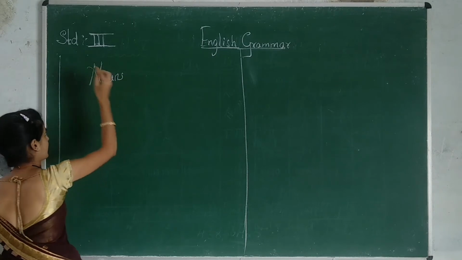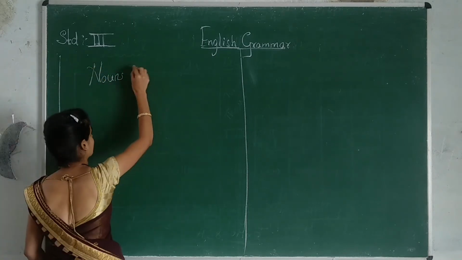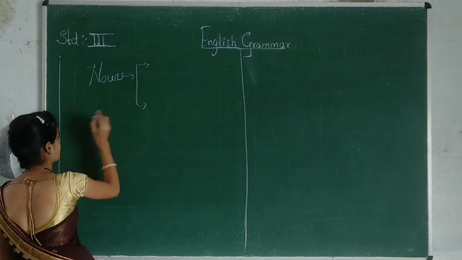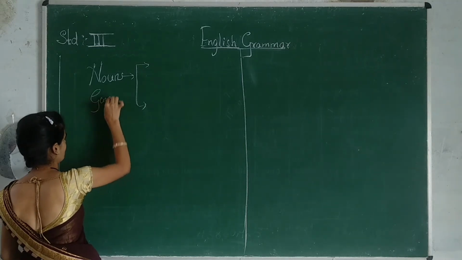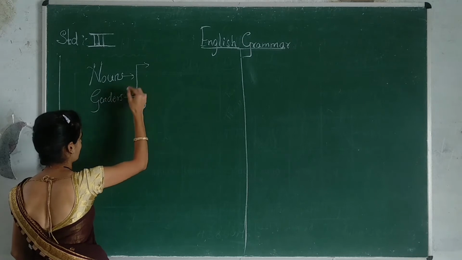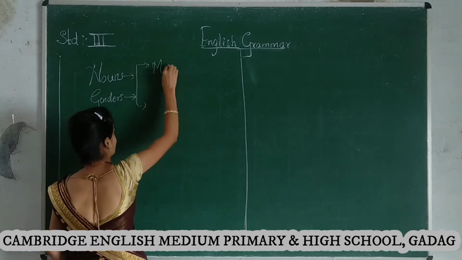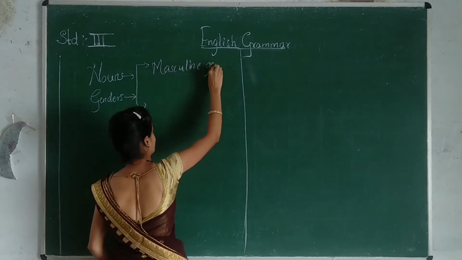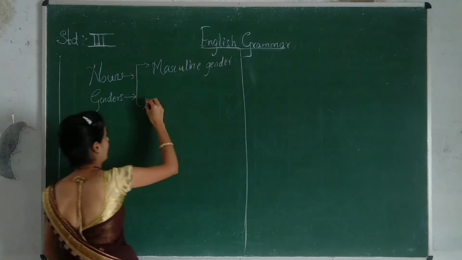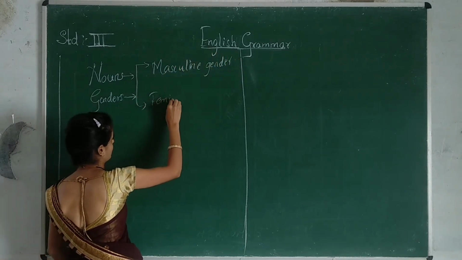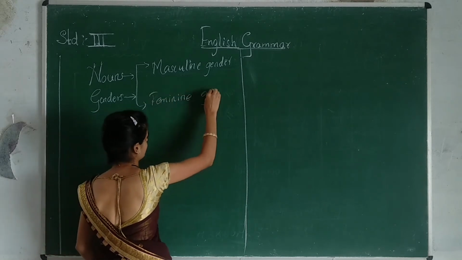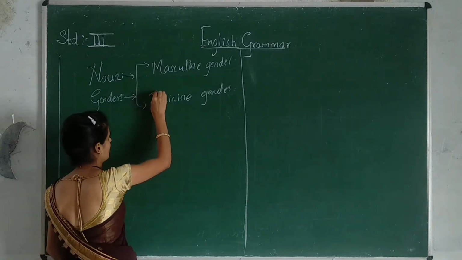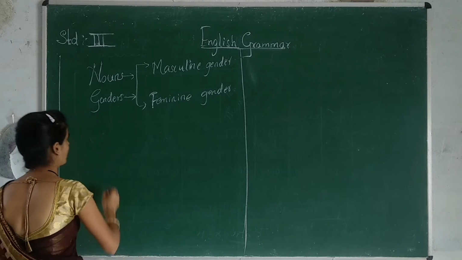In nouns there are two types of genders.